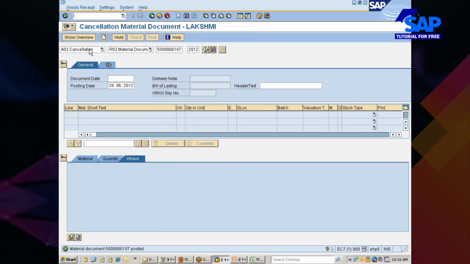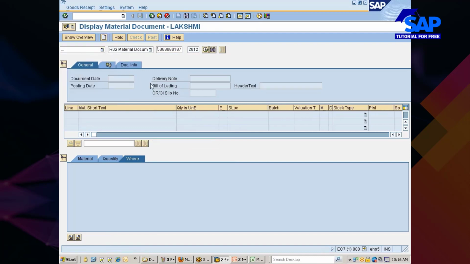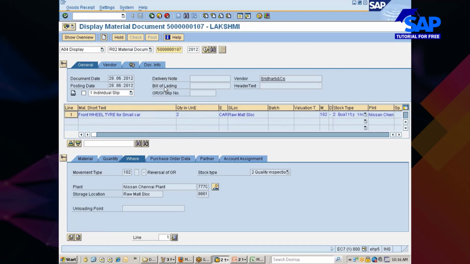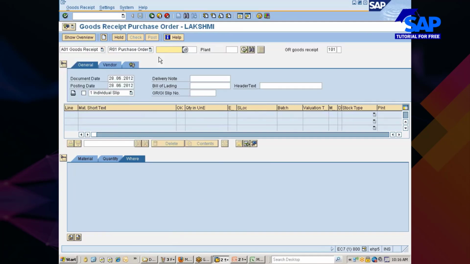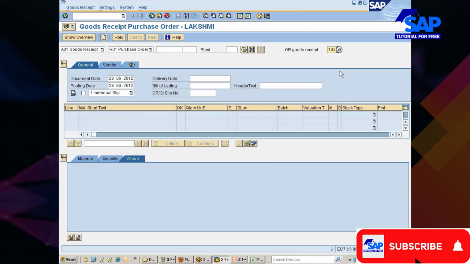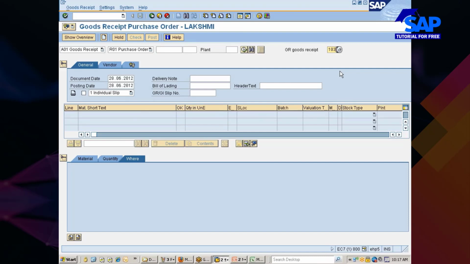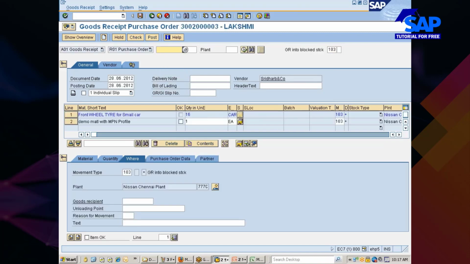Same thing you see here. This is what I have done. Let me redo it once again. 103 goods receipt. I wanted to post it to 103. Did you remember what is 103? We have done it yesterday. Goods receipt with reference to purchase order, but the stock is into GR block stock. Blocked.